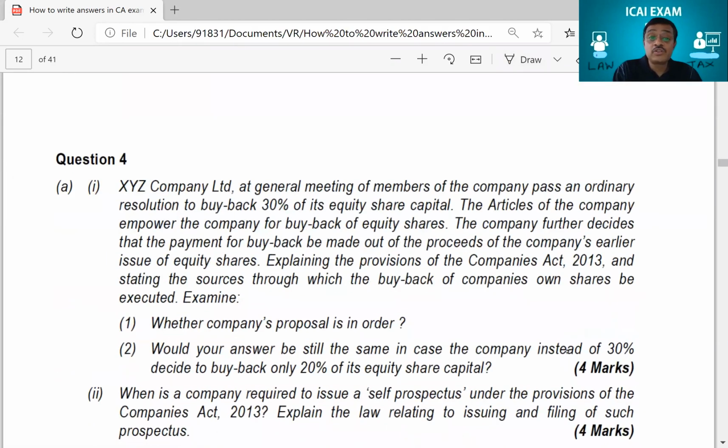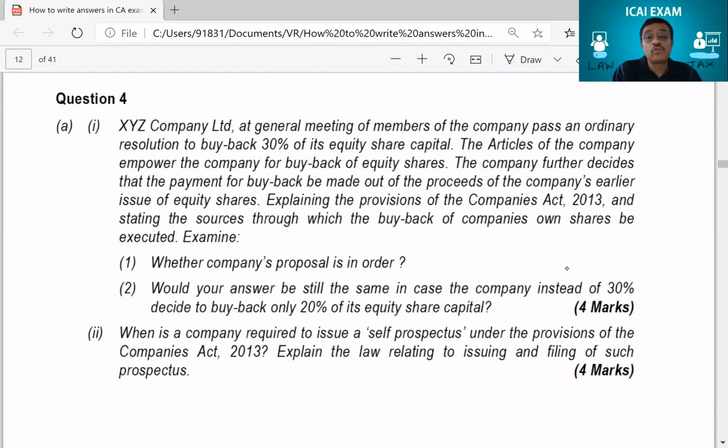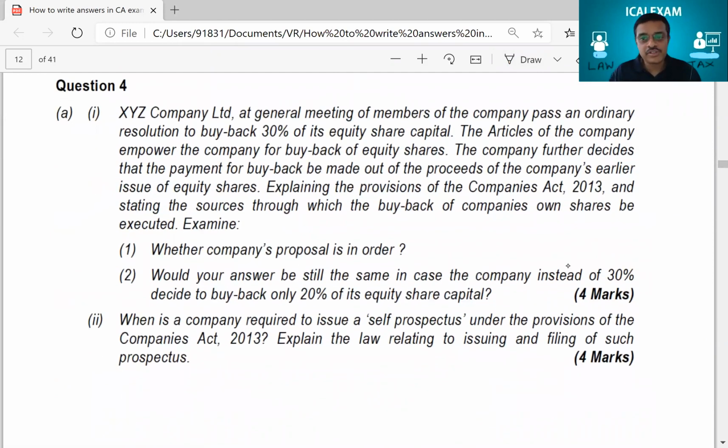Then look at this question. This was a 4 marks question. Okay, let's read this 4 marks question. This was in question number 4. If you see here, one 4 marks question and here one 4 marks question. The first 4 marks question is a practical question, and this one is a theory question. I told you, I'll teach you how to write the practical aspects and the theoretical aspects also. I think by now you're comfortable writing the practical answers. Again, let's read the question and see whether we can answer it in the right way.